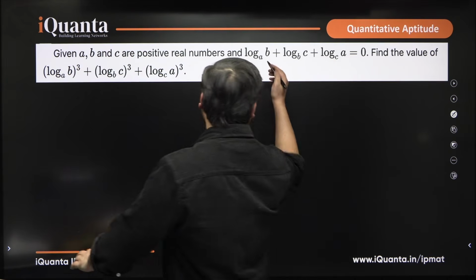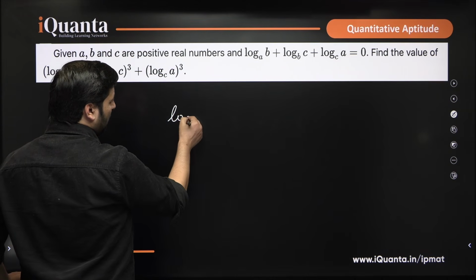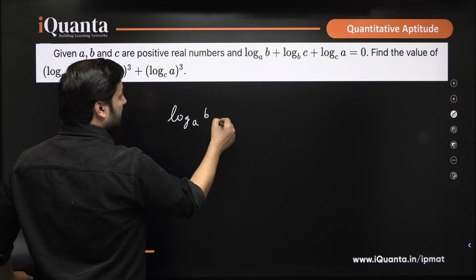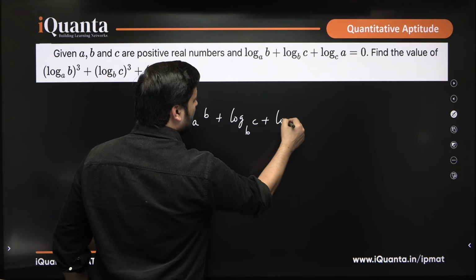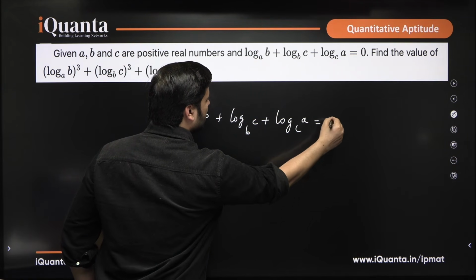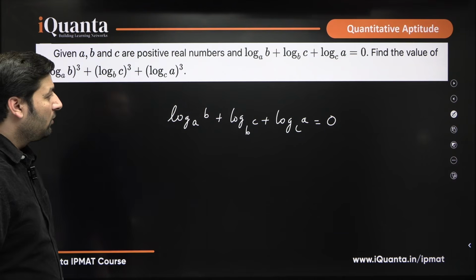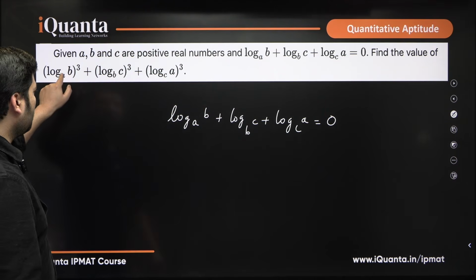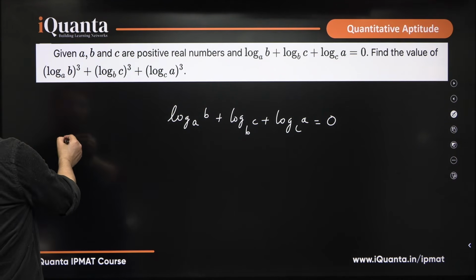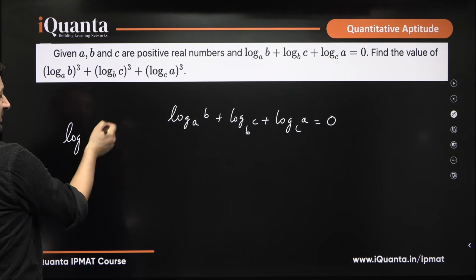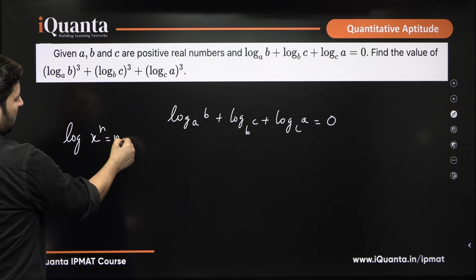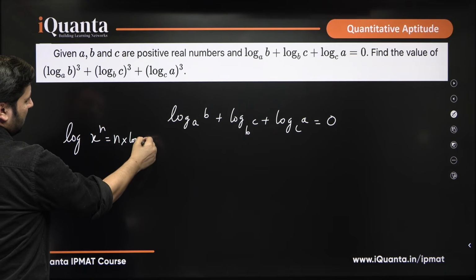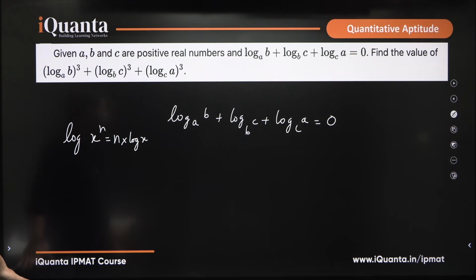Let me show that. We have been given that log of B to the base A plus log of C to the base B plus log of A to the base C is 0. What students do here is, you know that log of x to the power n is basically n into log x, the power comes in front, right?